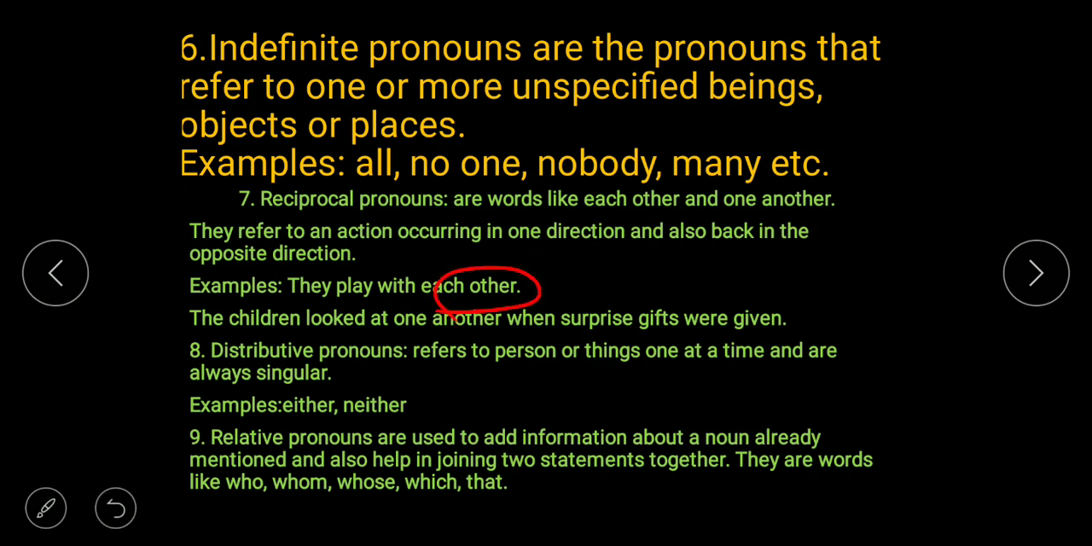So this type of word, each other, is a reciprocal pronoun. The children looked at one another. These are examples of reciprocal pronouns. Distributive pronouns refer to a person or thing one at a time and are always singular. Examples: either, neither. Relative pronouns are used to add information about a noun already mentioned and also help in joining two statements together. They are words like who, whom, whose, which, that.